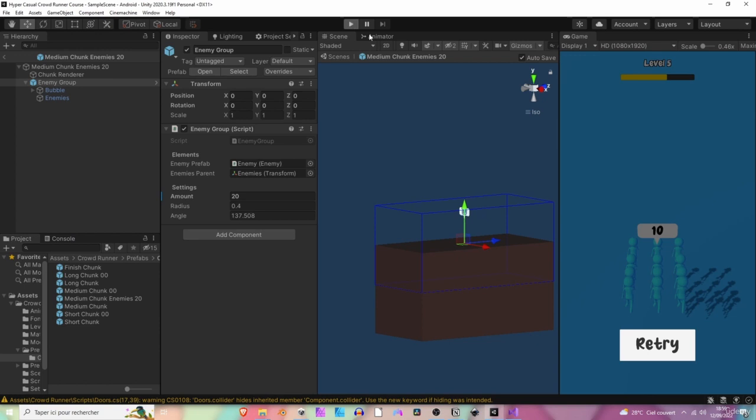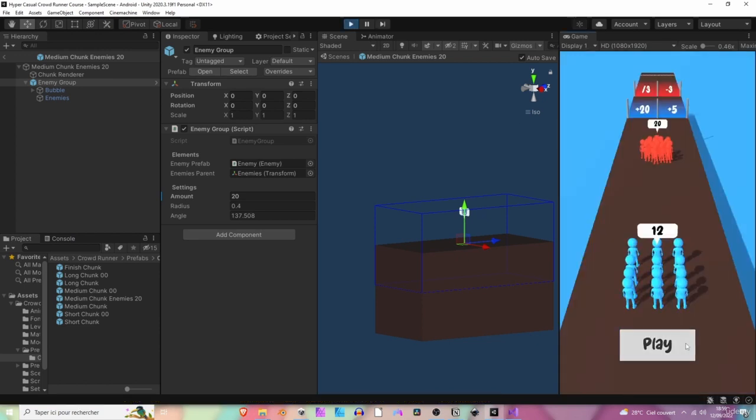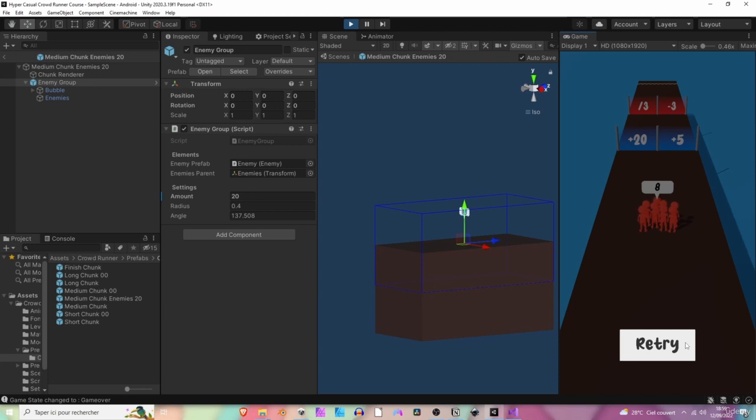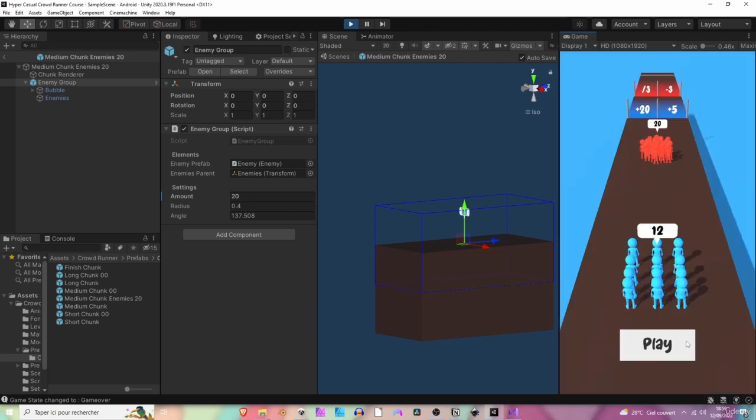Hit play again. Okay, let's start running. Cool. The player has now stopped, and we can also retry the game. Perfect. Now that we've added this logic, in the next session we will see how we can add the level complete screen to prevent just reloading the scene whenever the player crosses the finish line. Awesome! See you there!